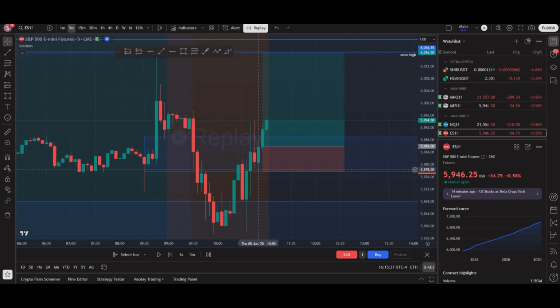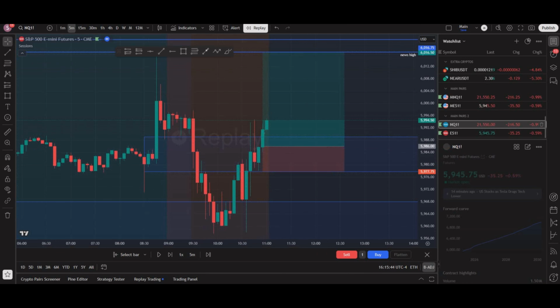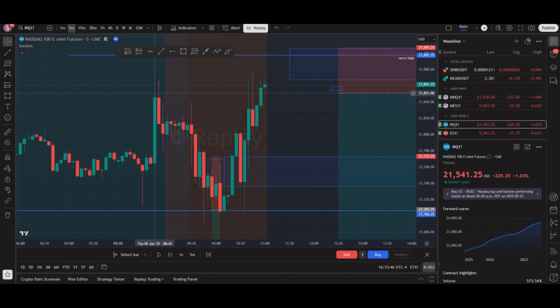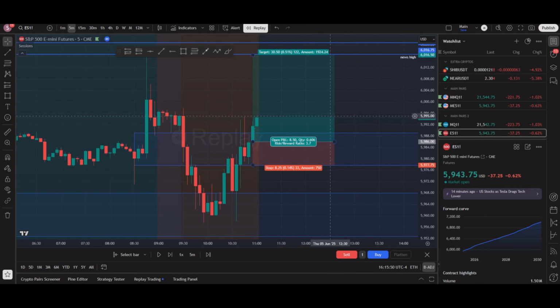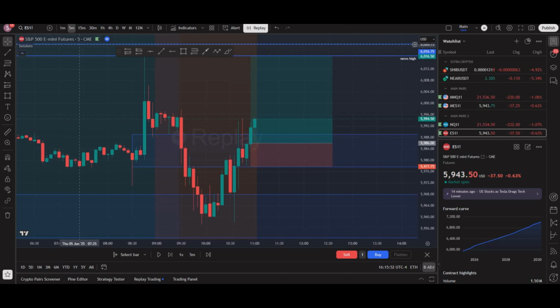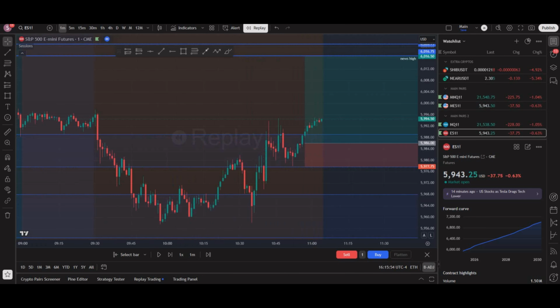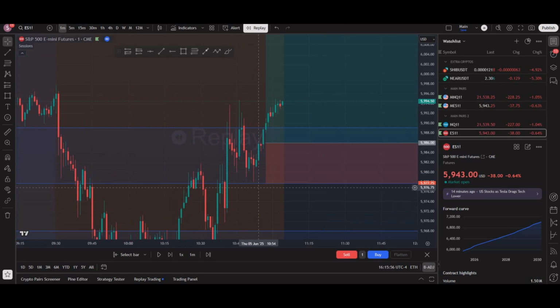I think it was right around here. So we had the 5-minute break of structure, then we retraced and we're just trending bullish. At the same time, if you look at NQ was ripping up much higher and it was super close to taking out that draw. So I figured that we could at least catch some points to the upside and catch a small move. So on the 1-minute, we ended up seeing this play out here.